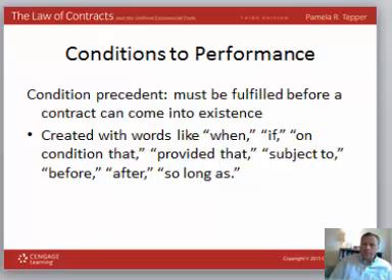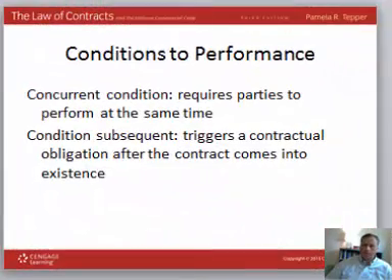So the financing piece would be a condition precedent to your obligation to go through with the purchase of the house. If, however, the buyer doesn't qualify for purchasing, neither party, neither the buyer nor the seller, has any further obligation under the contract. So that's a condition precedent to performance. Sometimes it's easier to think of it as condition precedent, another way to pronounce precedent. A condition precedent has to precede your obligations under the contract.